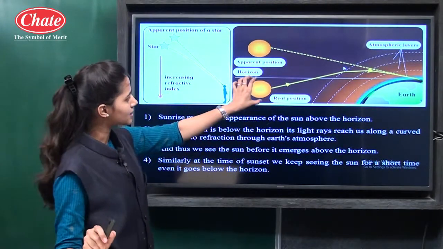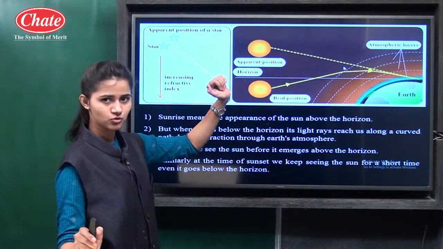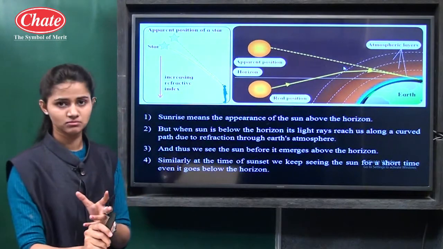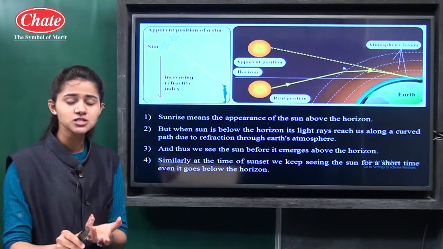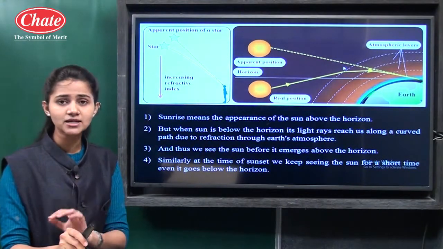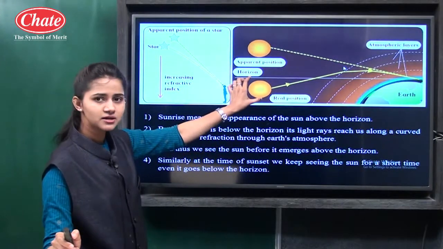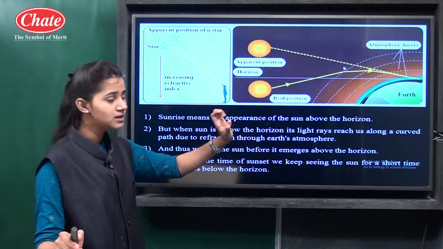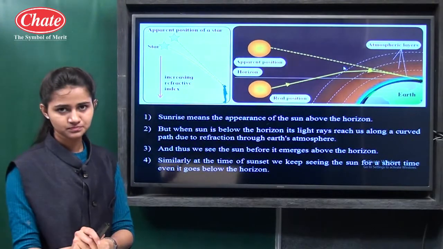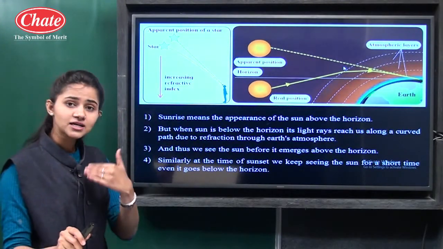Actually, sunrise means the sun appears above the horizon, but some time before sunrise we can see the sun rays because of the refraction. The sun rays coming from the sun reach the earth through a curved path, and here the refraction takes place.